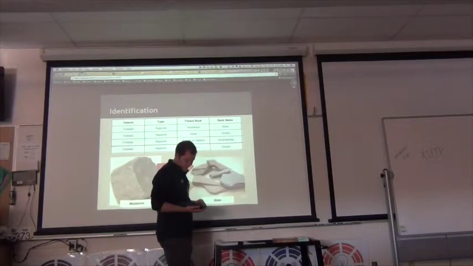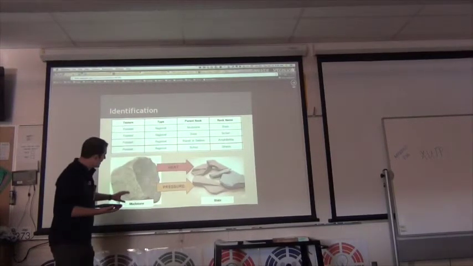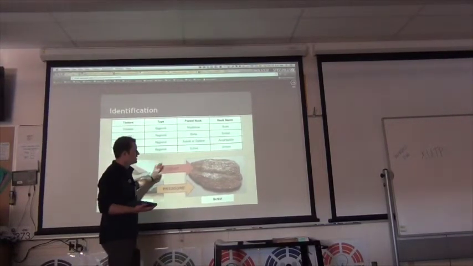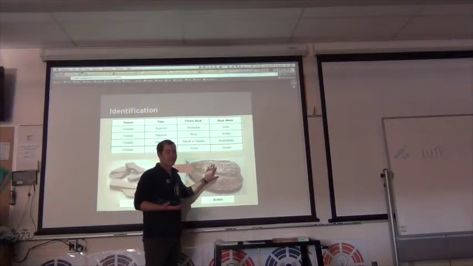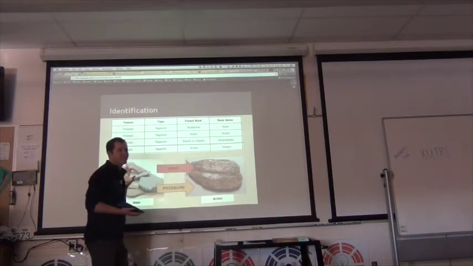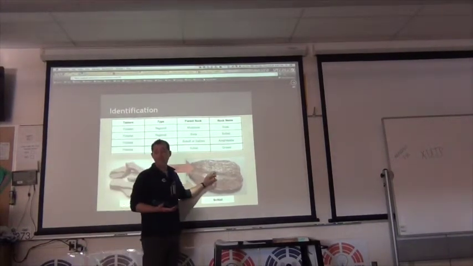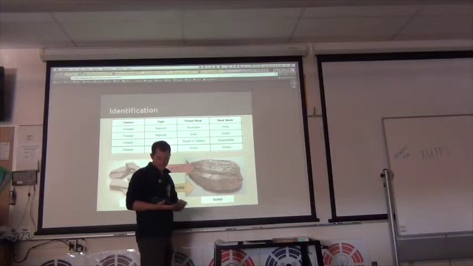Okay? Here's an example. We then can take slate, which is a metamorphic rock, and we can turn it into schist. I know that's a funny word. We really think it's hilarious. But it's just the name of a rock. Okay? So we take slate, and we add more heat and pressure, and it turns into schist.